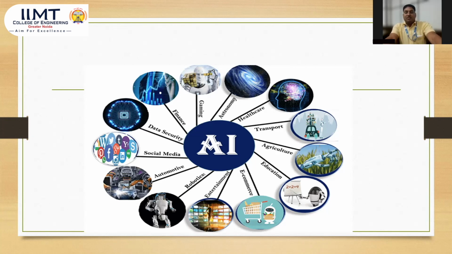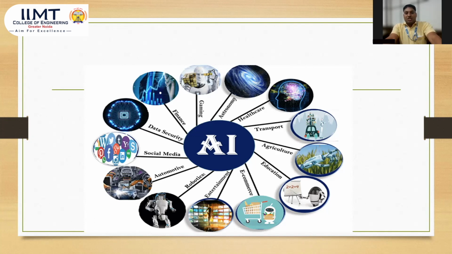Next is agriculture. We know that soil testing and crop testing also use robotic systems and drones to look after grain and agriculture items. So these types of artificial intelligence machines are used in agriculture also.